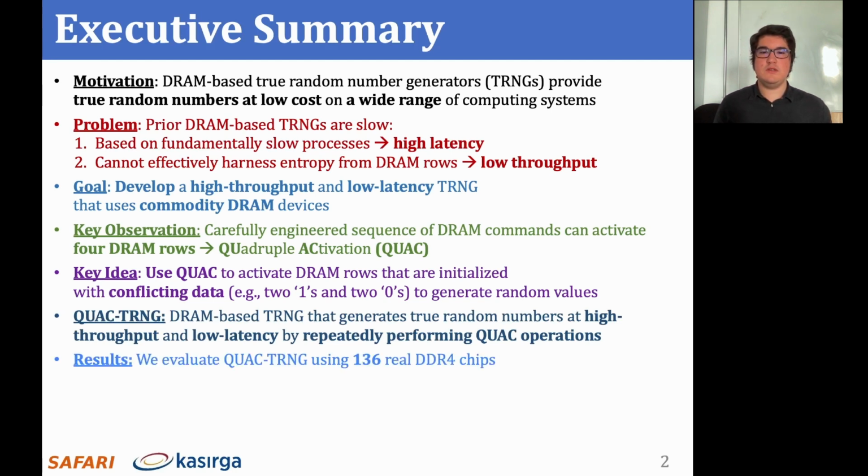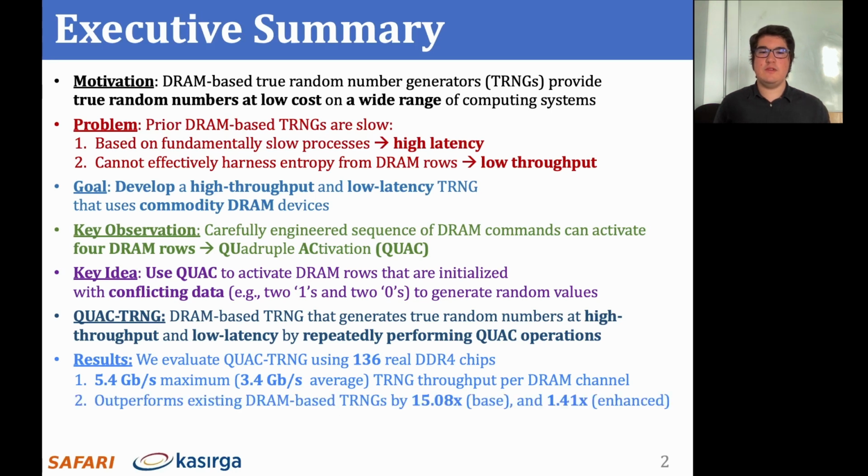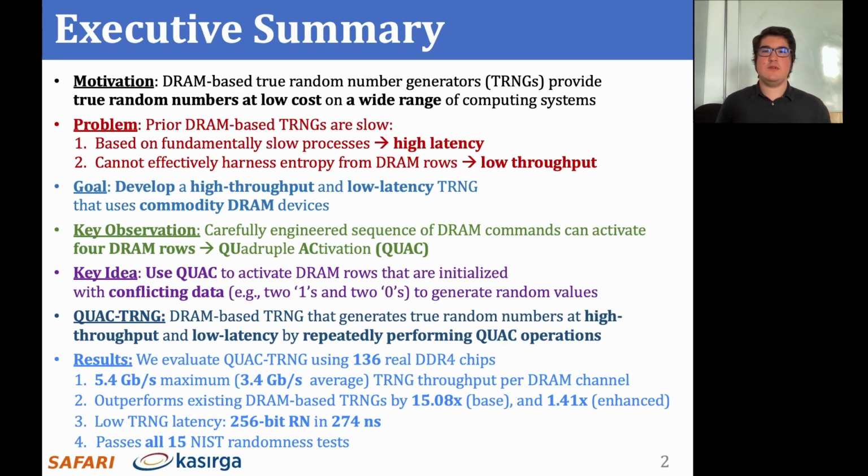We evaluate QUAC-TRNG's throughput and quality using 136 real DDR4 chips from 17 DDR4 modules. Our results show that QUAC-TRNG can achieve up to 5.4 gigabits per second throughput per DRAM channel, outperforming the state-of-the-art by 15 times for base and 1.4 times for throughput-optimized configurations. QUAC-TRNG generates true random numbers with low latency. We use the standard randomness tests developed by the National Institute of Standards and Technology to measure the quality of QUAC-TRNG, and we show that it's a high-quality true random number generator.